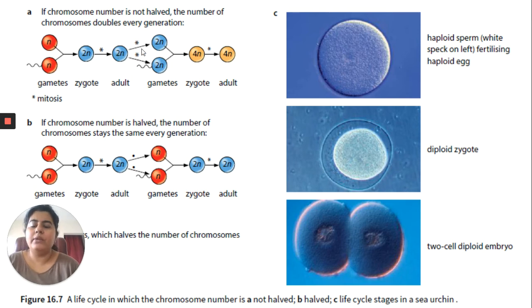Now this adult will have more cells, and if in this stage no meiosis happened and mitosis continued, this adult will produce gametes that are also diploid. So there will be another adult who will also produce a diploid gamete, and their gametes will fuse through sexual reproduction and produce a tetraploid, a 4N.